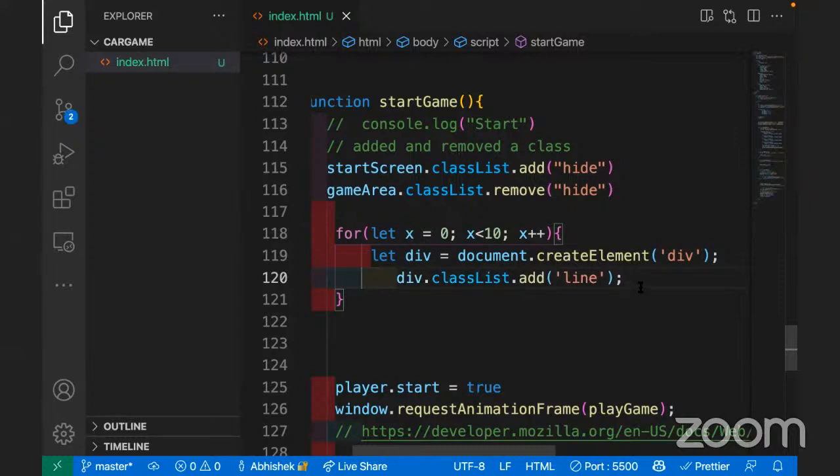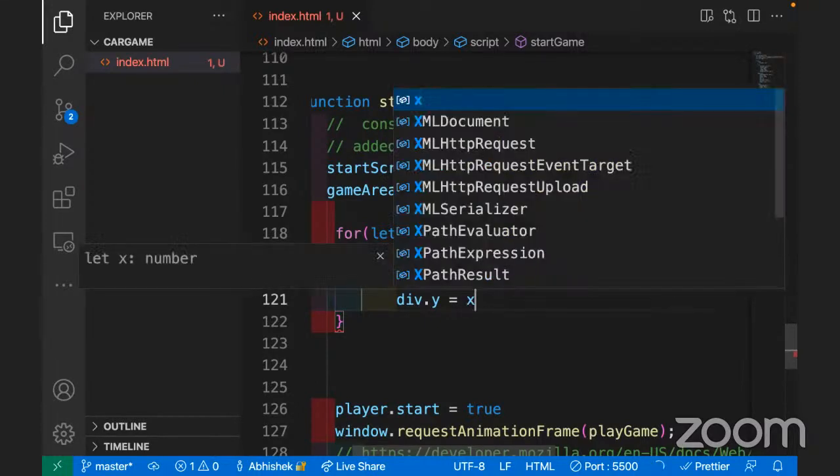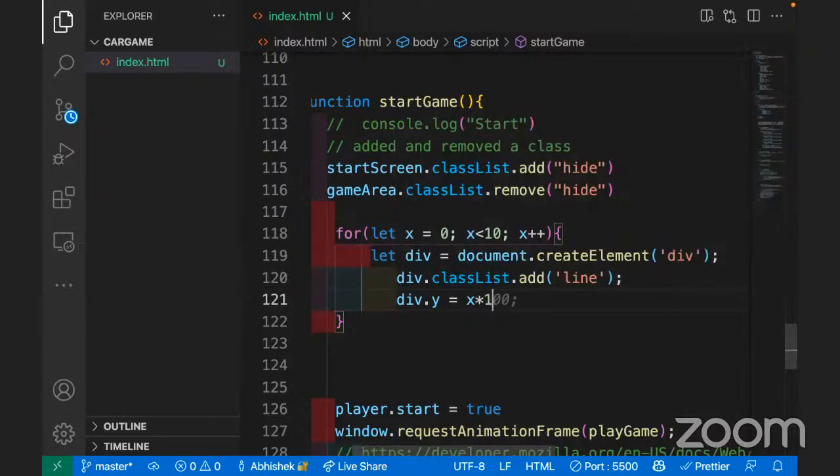Okay, so you have basically added this. Now let's position it. So basically we want to position it at X and Y, right? So in this div, dot left is equal to, so what will be the value of X? That will be the value from the car basically, right? So X into 150. Let's take a little higher value.